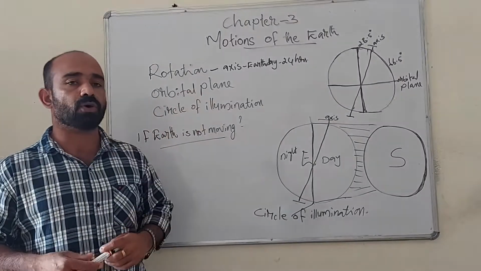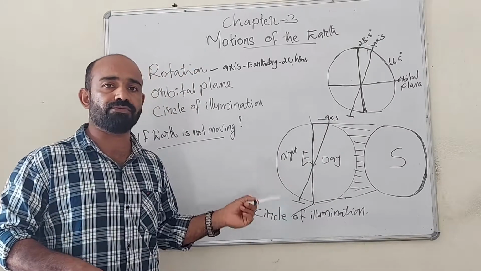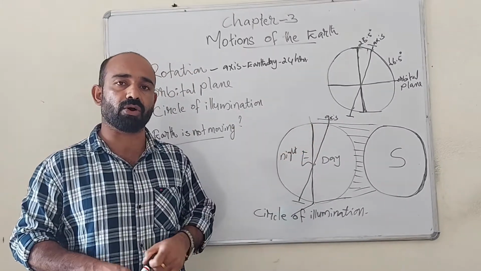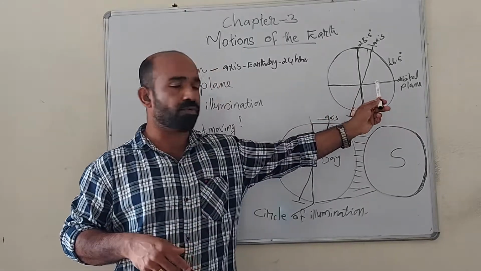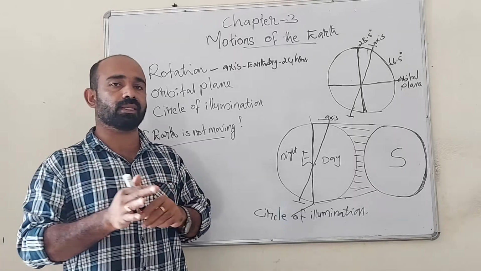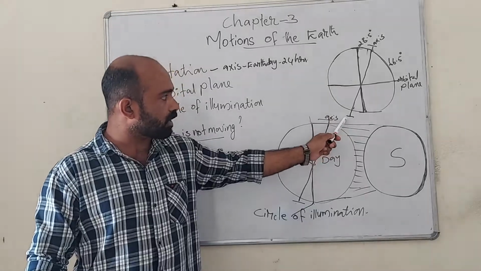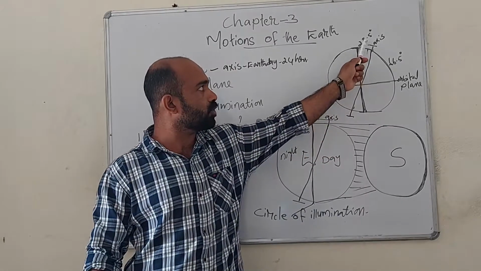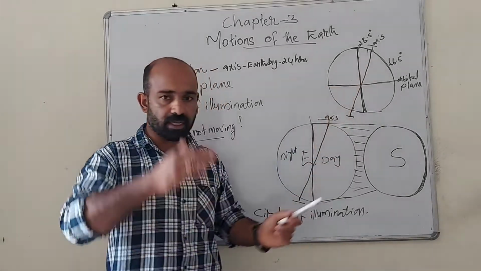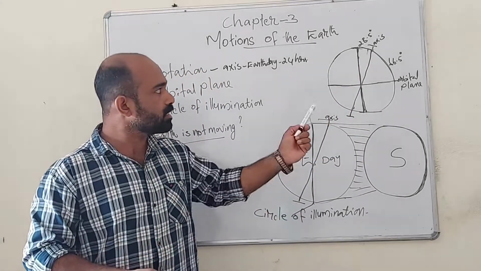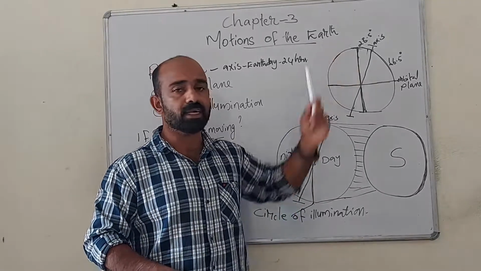Now let us see about orbital plane. You can see one figure here. The plane that has been formed by the Earth's orbit is called orbital plane. So we can see the axis of the Earth. This axis is around 23.5 degree tilted. This axis cannot be seen in a straight vertical line. It is slightly slanting, tilted. So this is a 23.5 degree tilt.